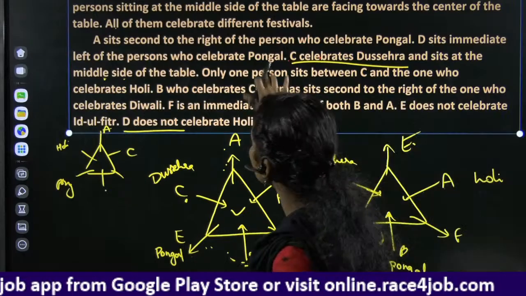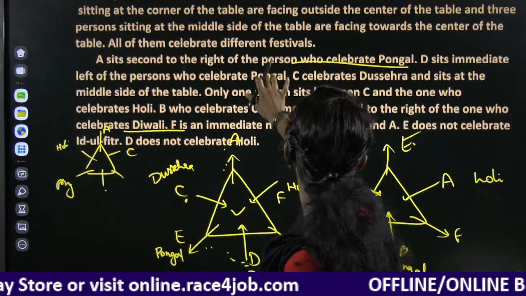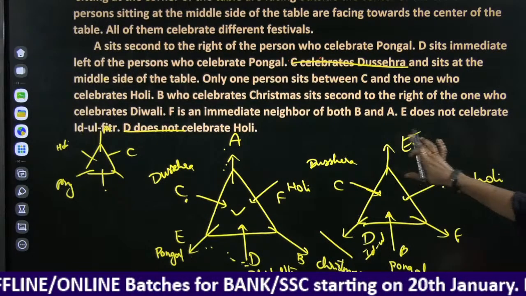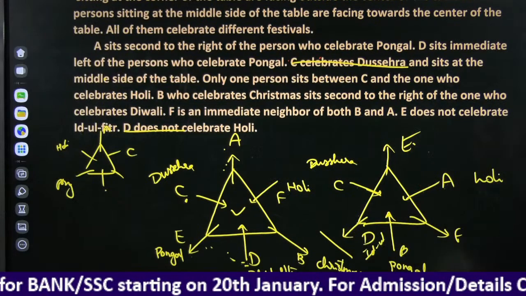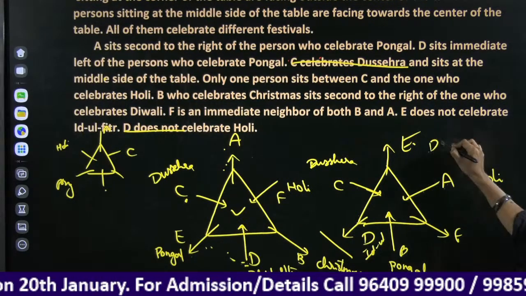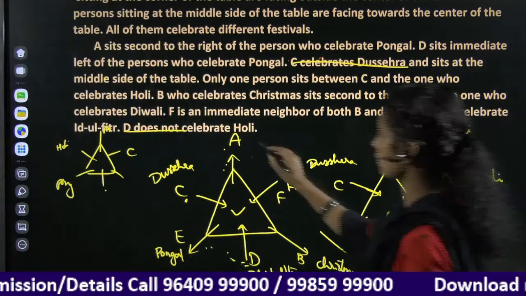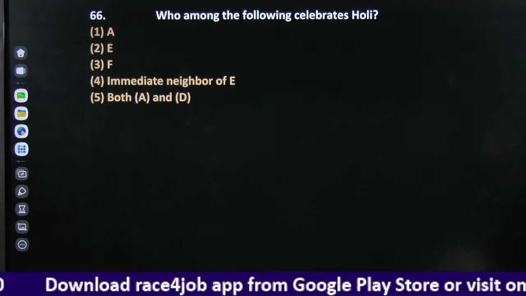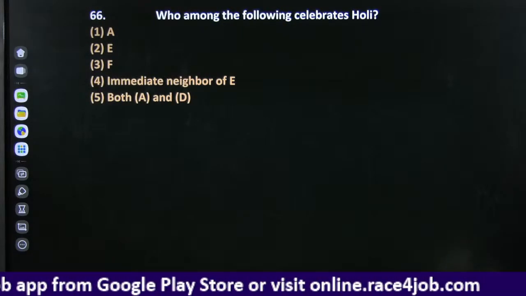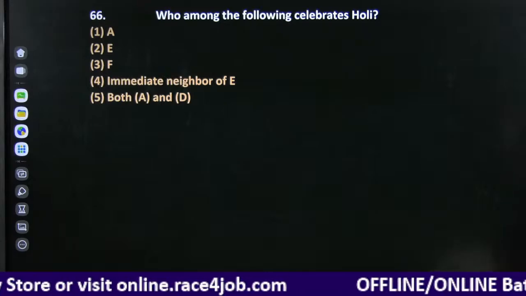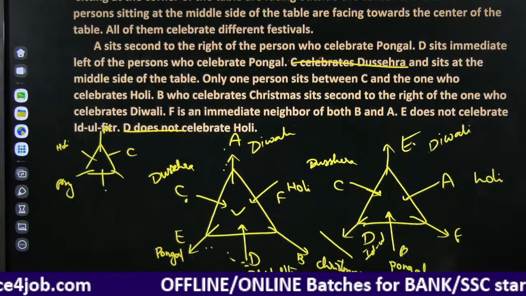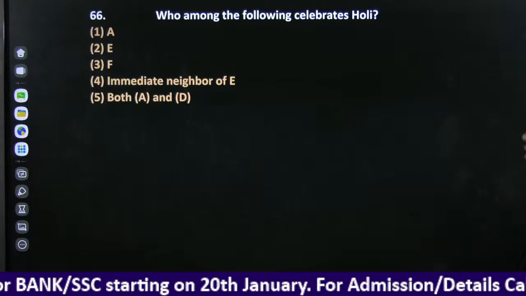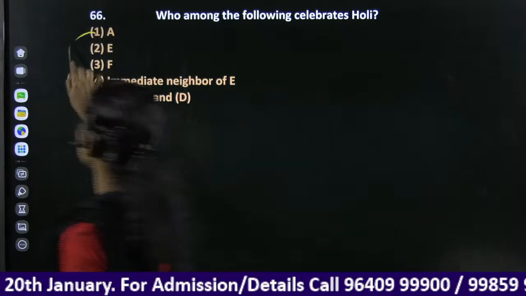There is another festival, right? Okay, one festival is missing, that one festival, where A is here, is Diwali. Sorry, Diwali is here, right. First question, who among the following celebrates Holi? Holi is celebrated by, here A comes, here F comes. Look at here, either A or F.